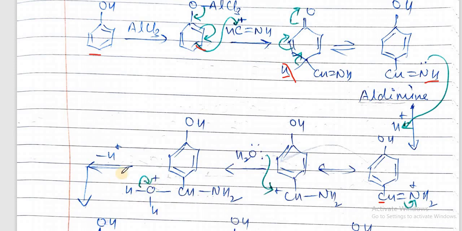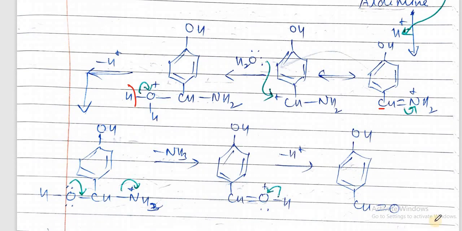So in the next step, this hydrogen will be released, and these electrons will come on the oxygen. It will make the oxygen neutral, and we will get CHOH, and this hydrogen will get attached to this, that is NH3, it will have a positive charge.